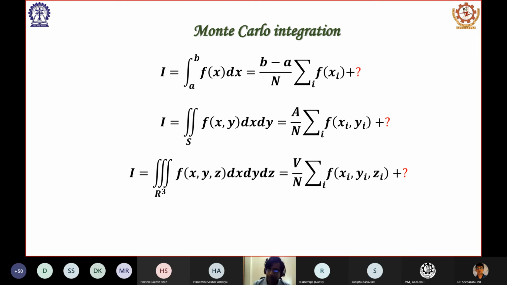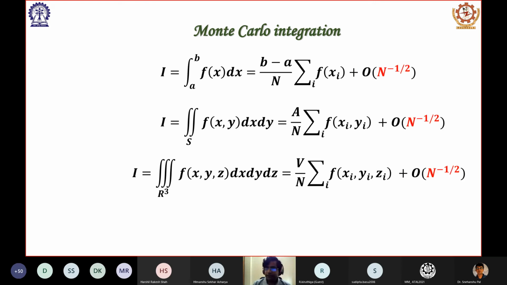The advantage here is that in this case, the order of error is fixed at 1 by square root n for all the dimensions, irrespective of whether it is a line integral, a surface integral, an area integral or a volume integral. Whatever we do, with respect to n, the error always decays as 1 by square root n.